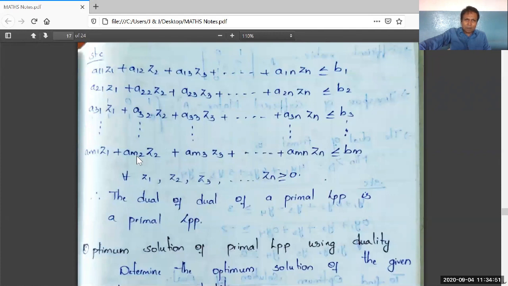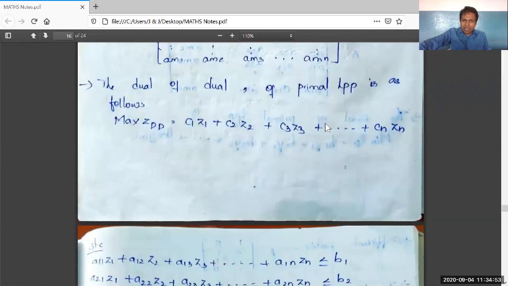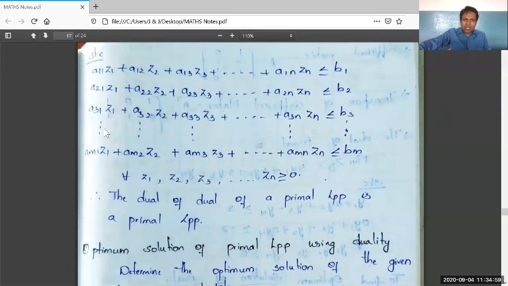Therefore, the same LPP is the primal LPP. Right. Therefore, the statement is proved. The dual of the primal LPP is the primal LPP. That is, for the primal LPP, if we write the dual, and for this dual, if we write the dual, then it is the primal LPP. That is what this indicates. This statement explains to us that the dual of the dual is the primal LPP.